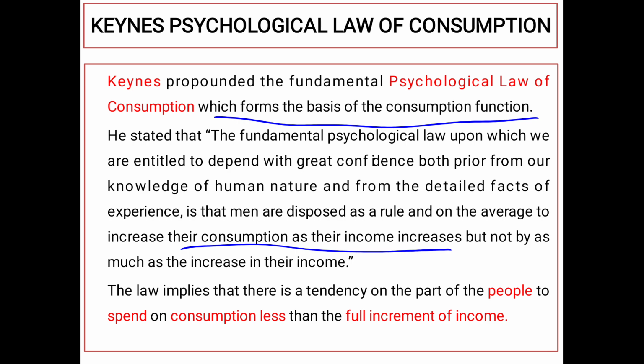So the law implies that there is a tendency for people to spend on consumption less than the full increment of income. That is, a part of it is saved, and a part of it is spent for consumption. So the law applies that people spend on consumption less than the full increment of the income. You need not spend the whole income for consumption purpose. You can consume at a lesser amount.